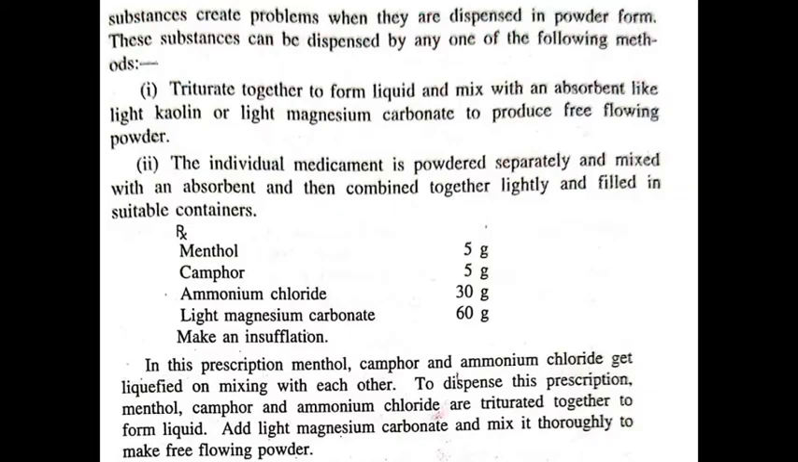Here menthol and camphor are eutectic substances. When these three substances, menthol, camphor, ammonium chloride, are mixed together, then a eutectic mixture is formed, and to convert this liquid eutectic mixture into a free flowing powder, we have to add light magnesium carbonate as adsorbent.